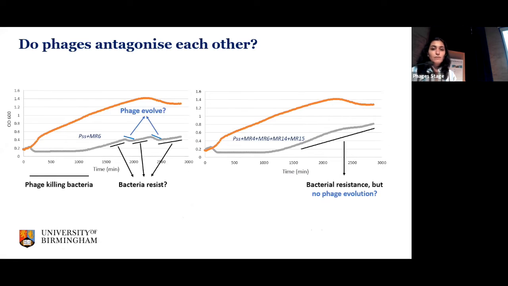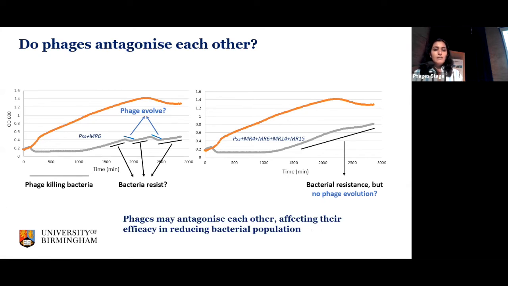If you look at the graph more closely, after 24 hours we might see that bacterial resistance emerges, maybe phage evolution happened, then bacteria resisted again, phage evolution happened, and so on. But when we use a mixture of 4 phages, we only could see bacterial resistance emerging, but no evolution of phages. So that must suggest that phages might antagonize each other or compete with each other at infecting PSS, and therefore it's affecting the efficacy at reducing the bacterial population.